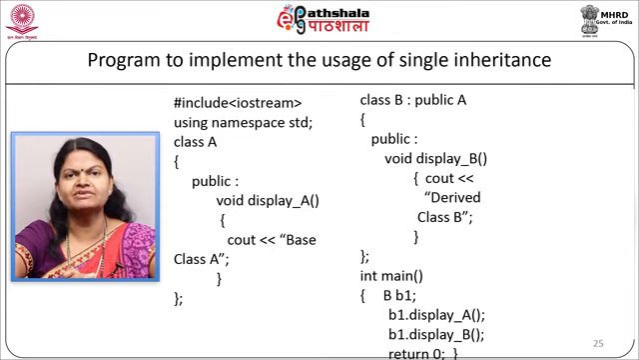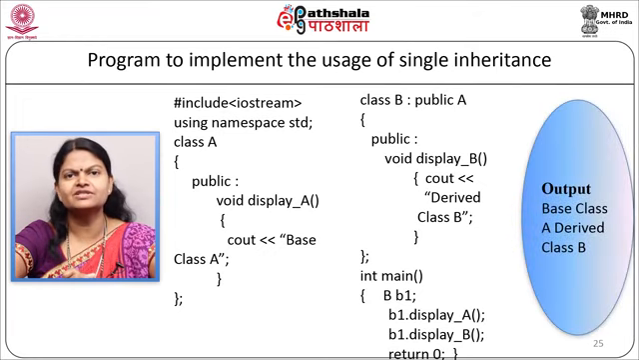In the main function, we will have int main opening and closing brackets. We will define the object of derived class B as B1, and now we will call the two functions using the object B1, as B1.displayA, after that B1.displayB. Here it will execute the program and the output will be: the first message will be the base class and the second message will be derived class.